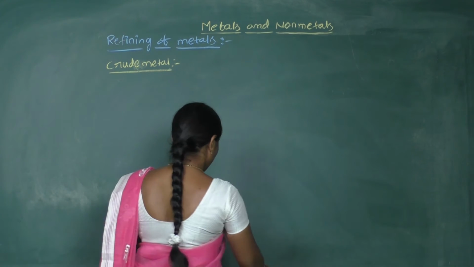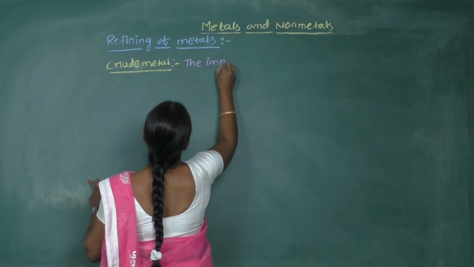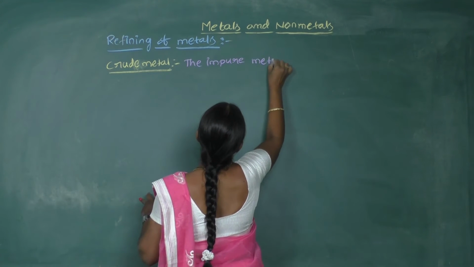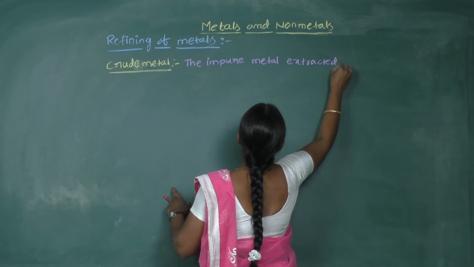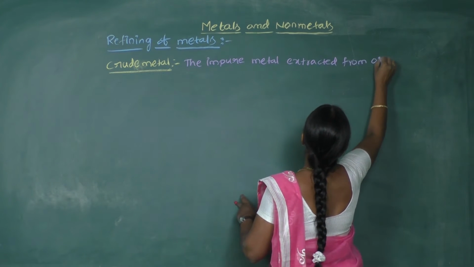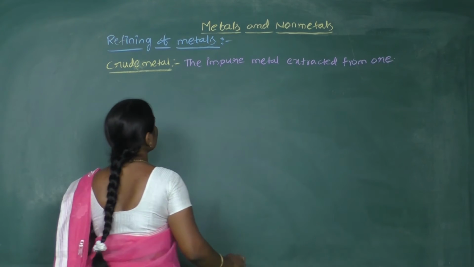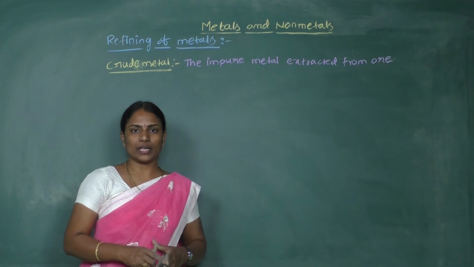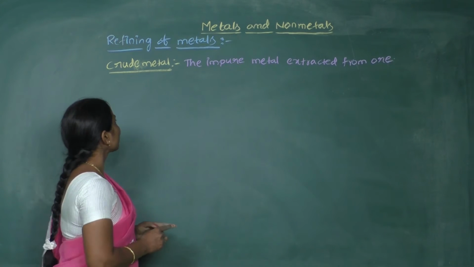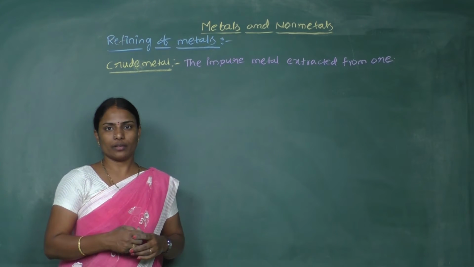So what is the crude metal? It is the impure metal which is extracted from ore. After extracting from the ore, whatever impure form of metal we have is known as crude metal. For the crude metal, purification is required, right?